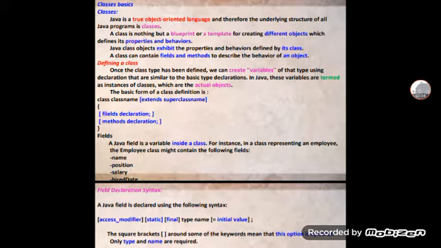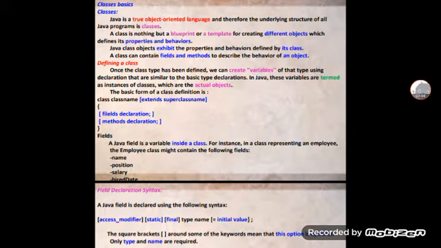Once the class type has been defined, we can create variables of that type using declarations that are similar to the basic type declaration. In Java, these variables are termed instances of classes, which are the actual objects.